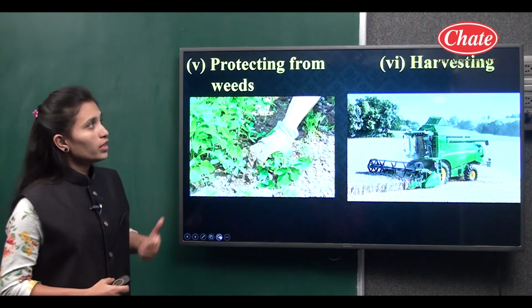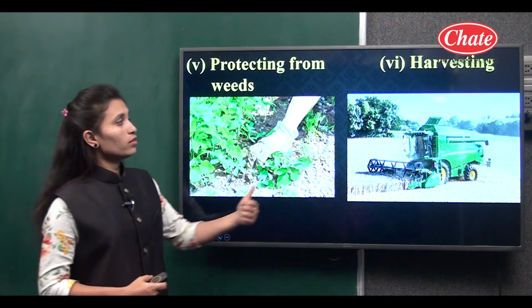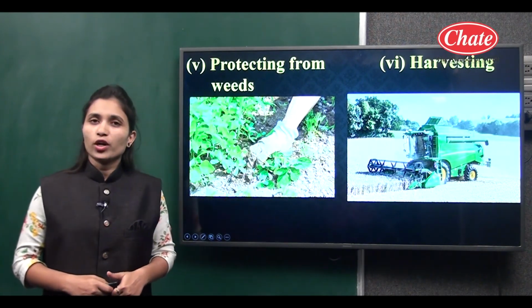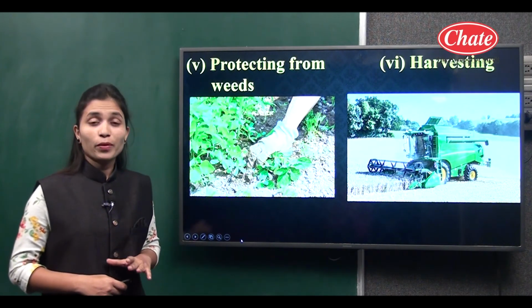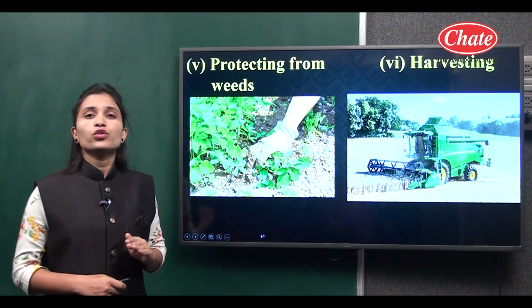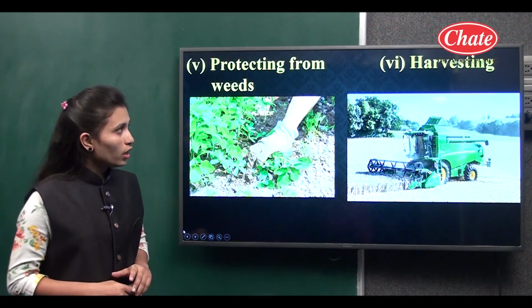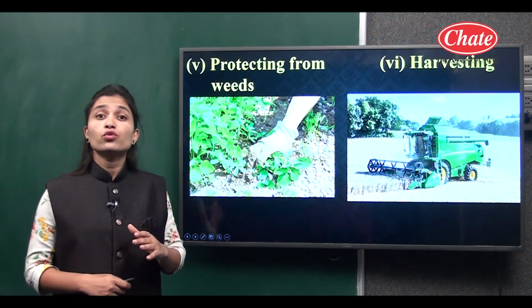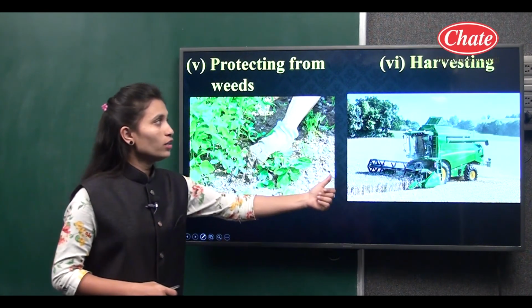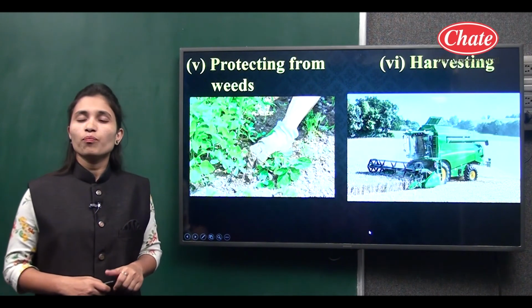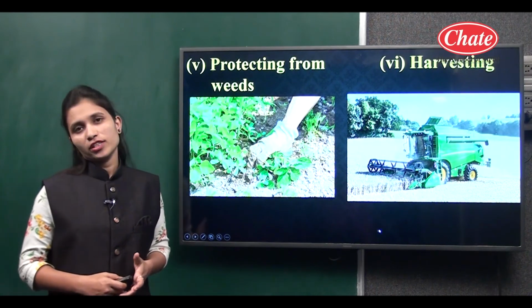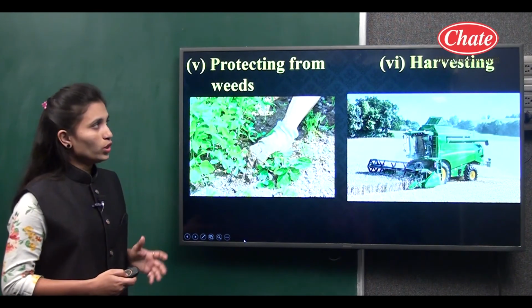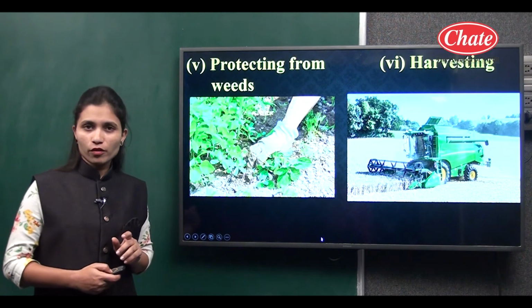Then after that, the next step is harvesting. So what is harvesting? Now the crop is fully grown and matured, so now we should remove that crop. The process in which the matured crops are removed is called harvesting. There are different techniques and machines through which harvesting is carried out. So now the grains are harvested.